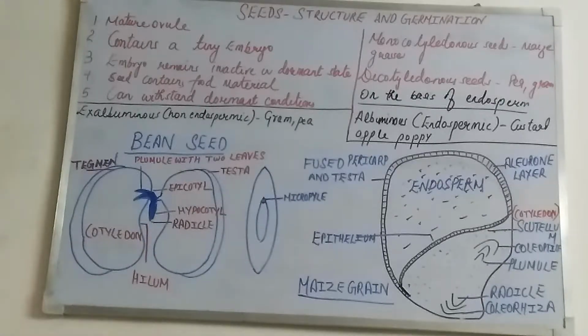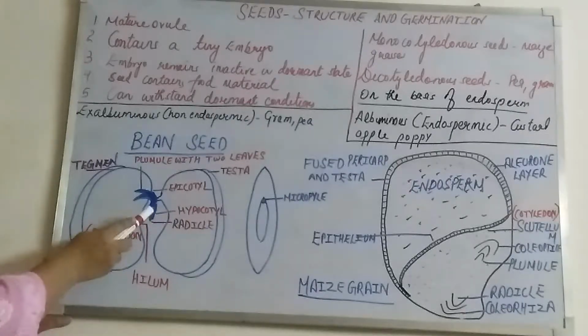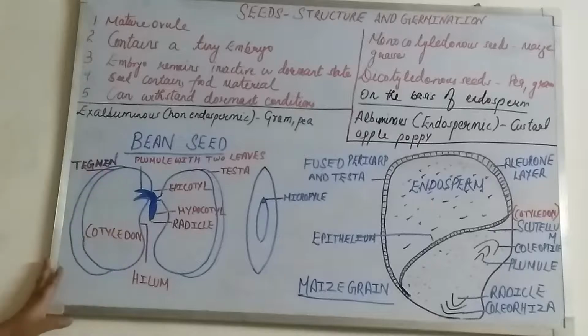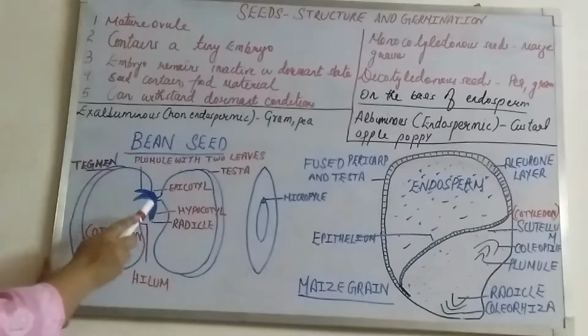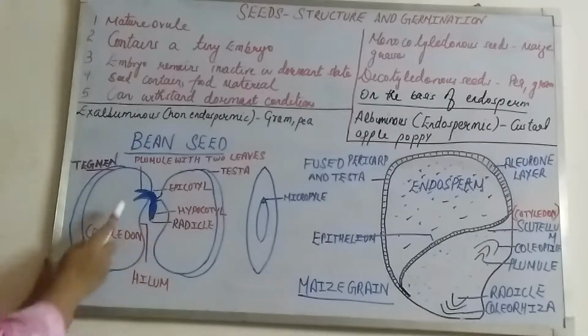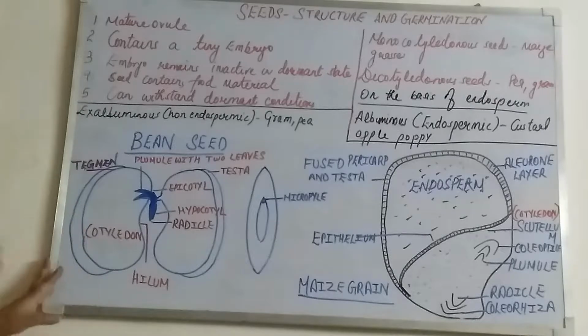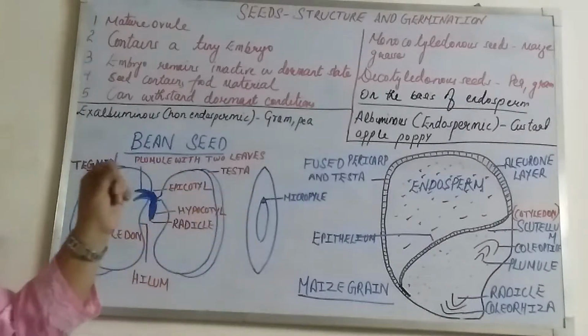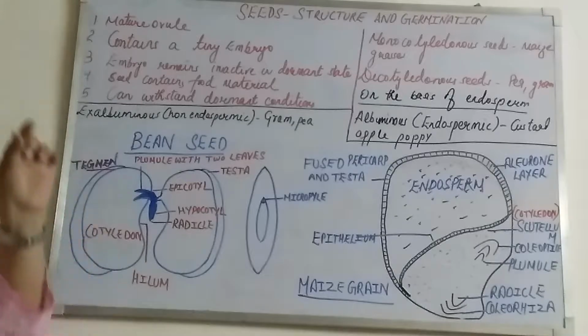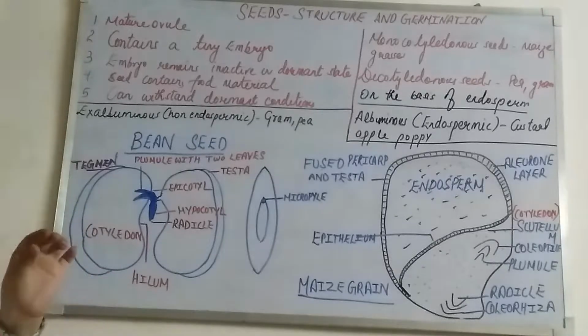What is hilum? Hilum represents how the ovule was attached to the ovary with the help of the placenta. Outside, the hilum is a whitish scar-type structure.